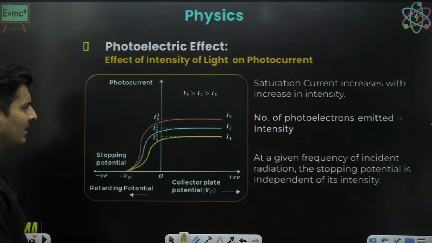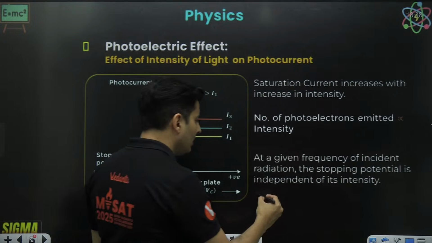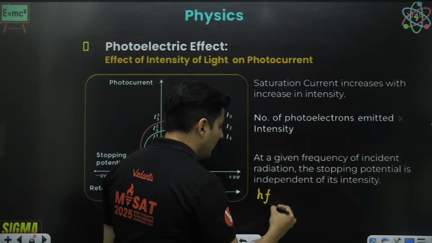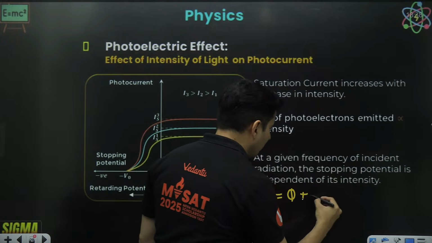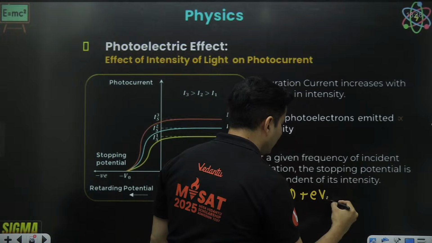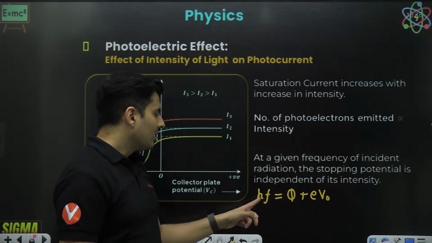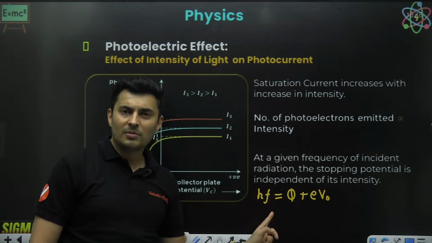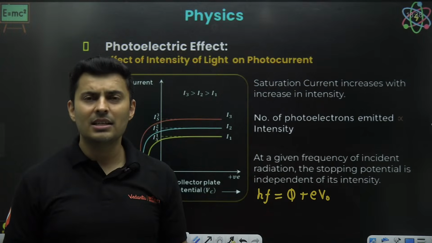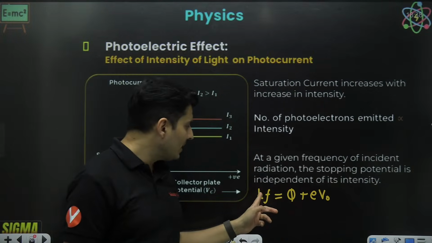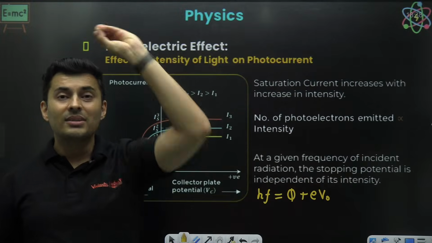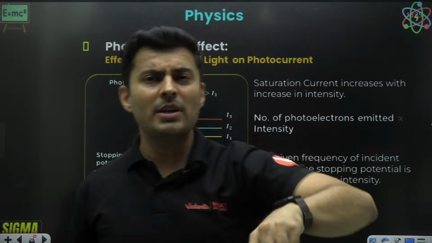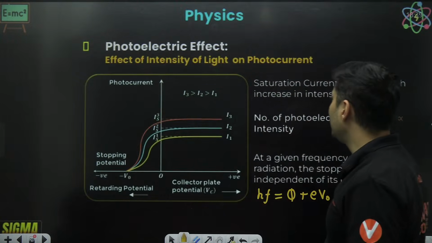In Einstein's photoelectric equation, the energy of light is hf, the work function is phi, and the stopping voltage term is e into V naught. As you can see, none of these terms have intensity. Frequency is there, Planck's constant is there, work function is there, charge is there. So the stopping voltage is independent of the intensity.